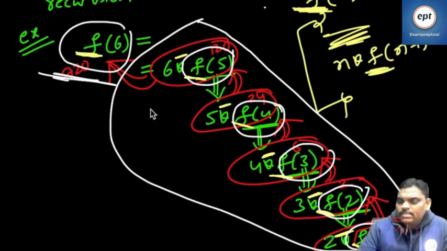Then explain this example. Factorial of 6 I want to calculate, but unfortunately I don't know. So I write factorial of 6 as 6 into factorial of 5. Means factorial of 6 you are solving using factorial of 5. How do you solve factorial of 5? Using factorial of 4, and so on.